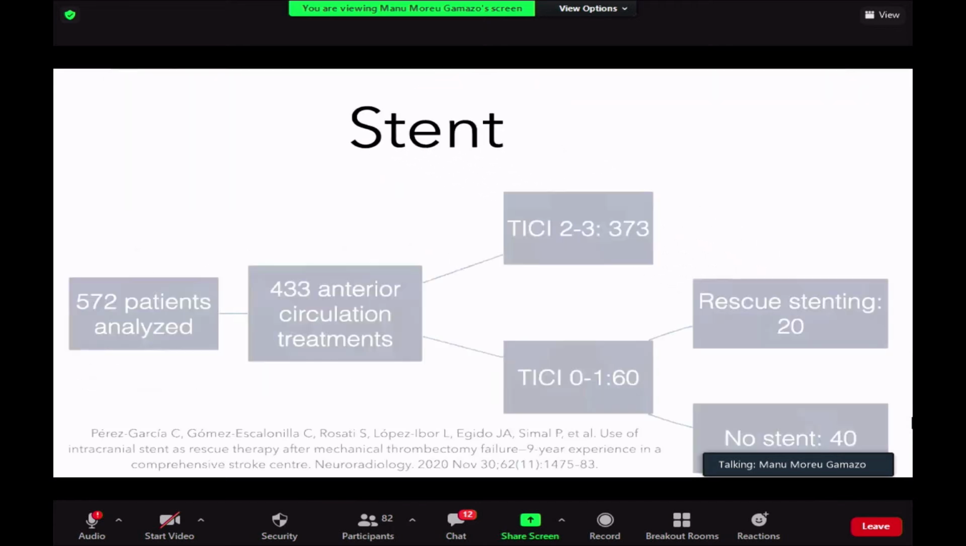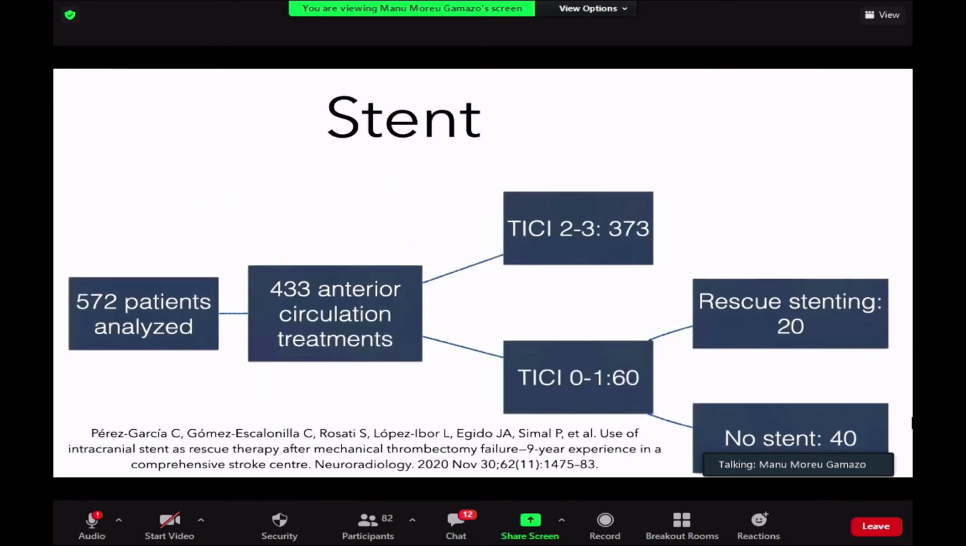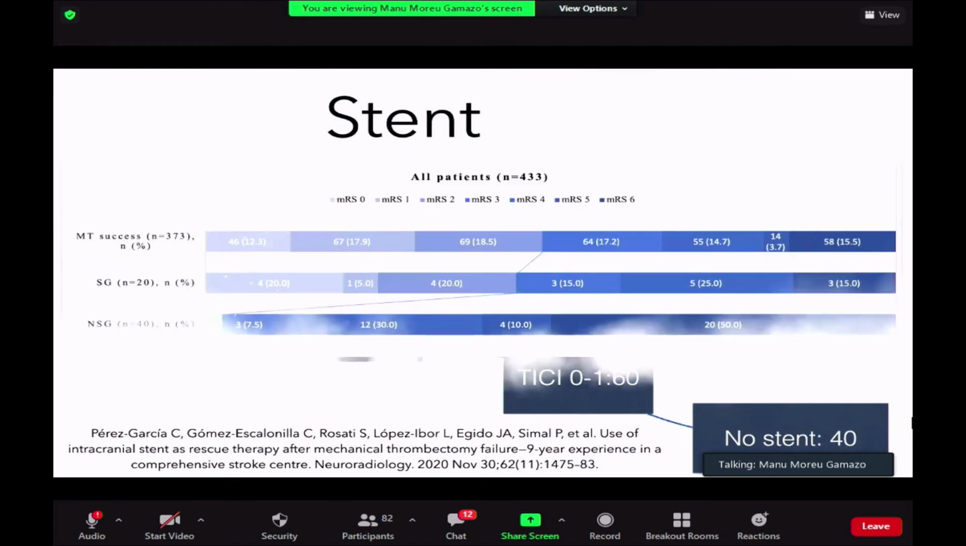So if we talk about the stent, this is the study that we performed in our center, and it's published there. You have the reference, where we analyzed the first 500 patients, the ones in whom we weren't able to open the vessel, the TICI 0 and 1. Those were 60 patients, and we have 20 of them with rescue stenting and 40 of them without stent. So these were the results.